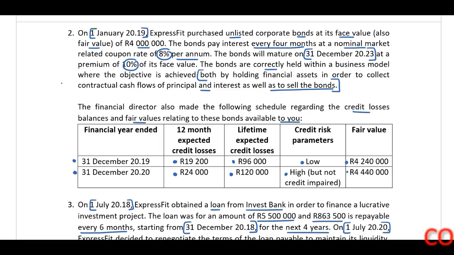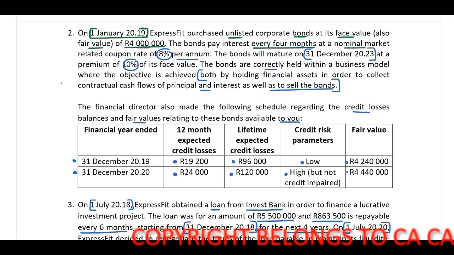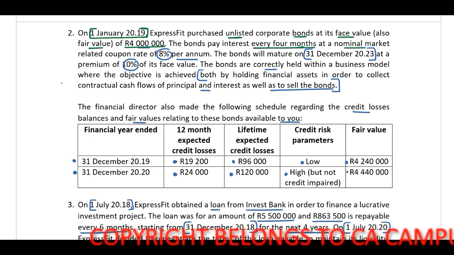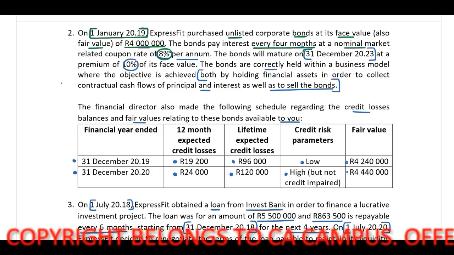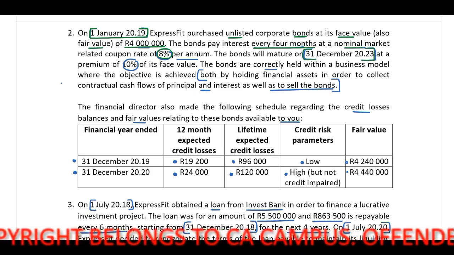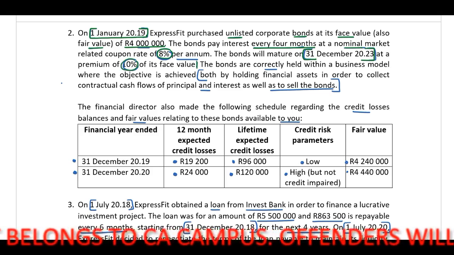On 1 January 2019, ExpressFit purchased unlisted bonds at its face value, also the fair value, of 4 million rand. The bonds pay interest every 4 months at a nominal market-related coupon rate of 8% per annum. The bonds will mature on 31 December 2023 at a premium of 10% of its face value. Now let's just stop there, guys.